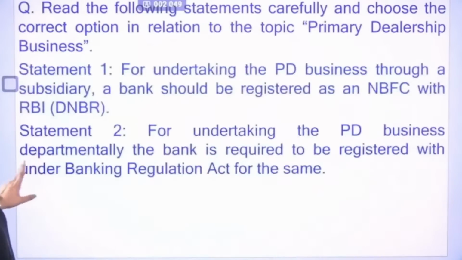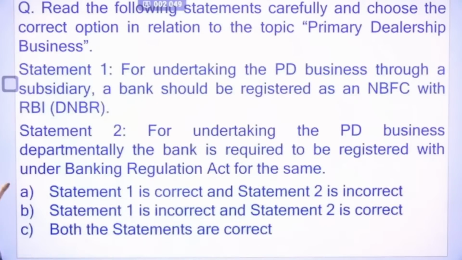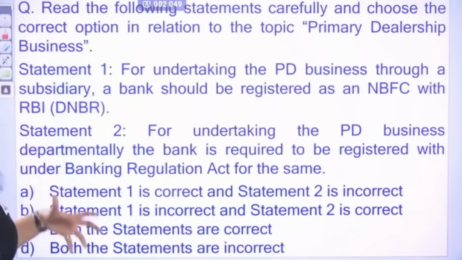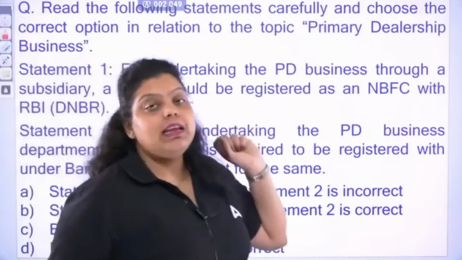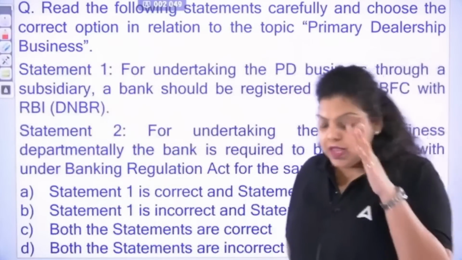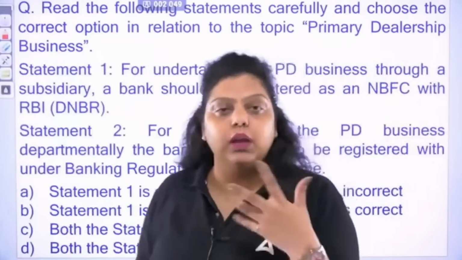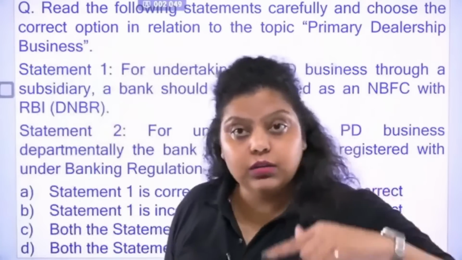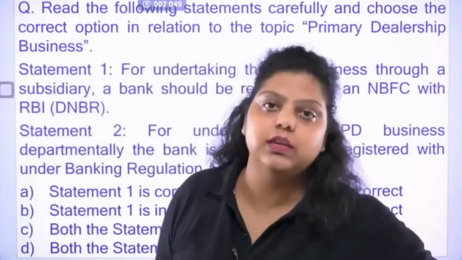So the primary dealership business was introduced by the Reserve Bank of India, in which the RBI said that the primary dealers will help the RBI in the selling and purchasing of government securities. We know RBI works as an agent of the Government of India, and one of the responsibilities of RBI is to sell and purchase government securities to the public, to the banks and to the industries.